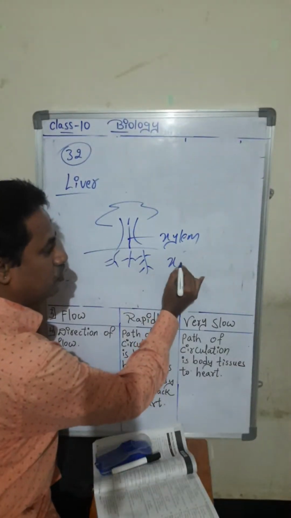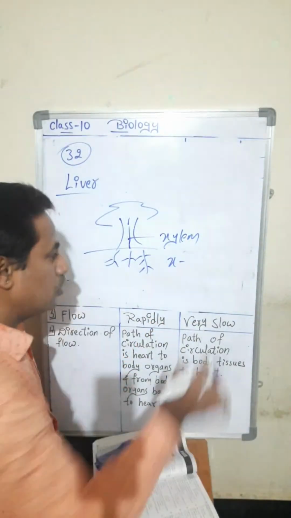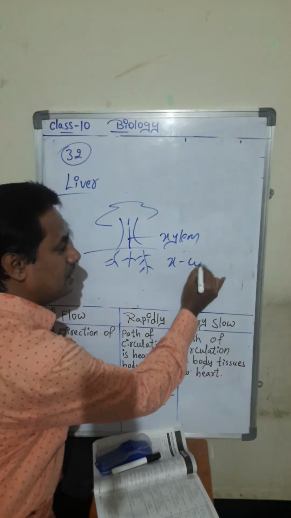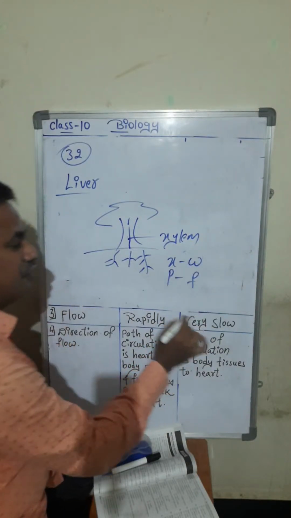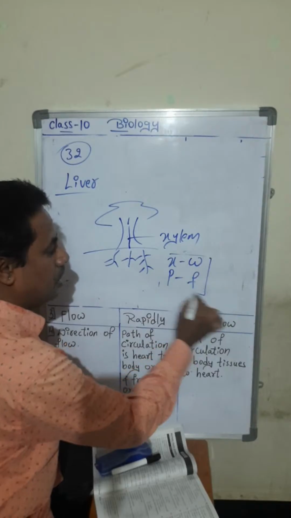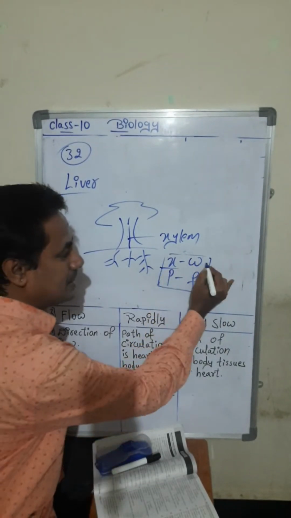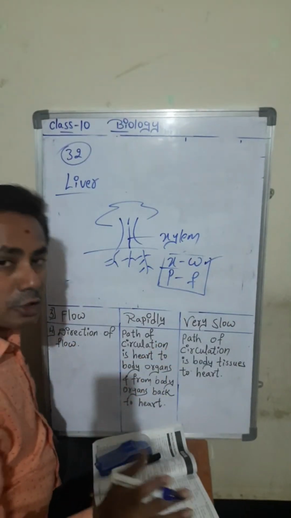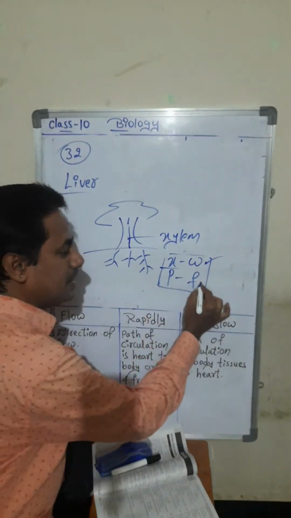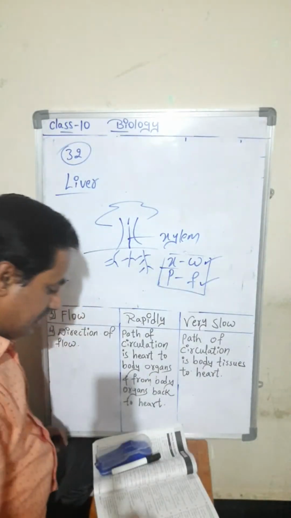As I already told you yesterday, the formula you have to remember is X, W, P, F. It will help you a lot, students. X means xylem. Xylem is a water conducting tissue, and also carries minerals and salts. Phloem is a food conducting tissue.